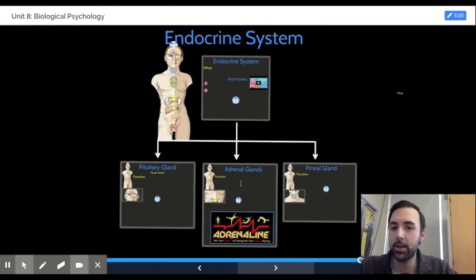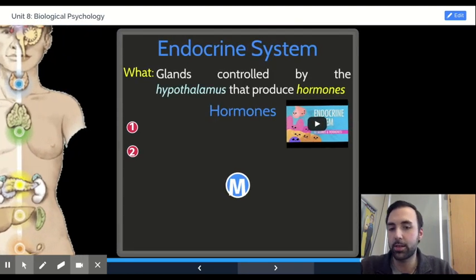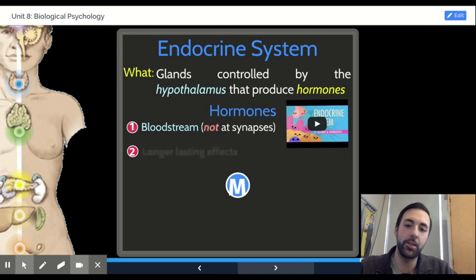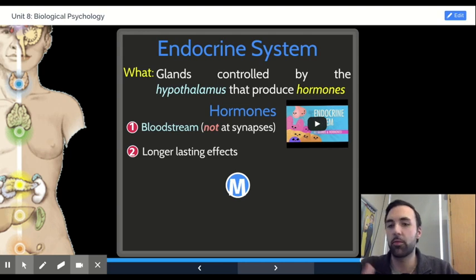We've alluded to the endocrine system a few times throughout today's concept map. It is today that we will definitively define what the endocrine system is and differentiate it from the nervous system. There are a variety of systems in our body. That word system can be used when talking about neurons. It can be used when talking about the endocrine system. It can be used when talking about the cardiovascular system.